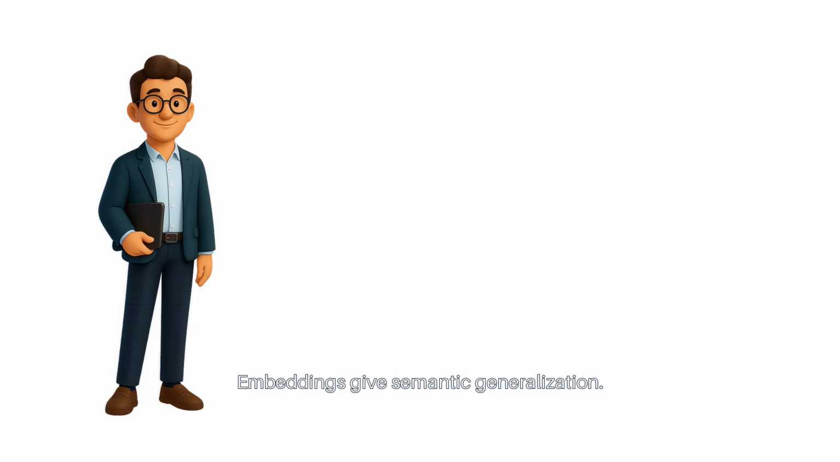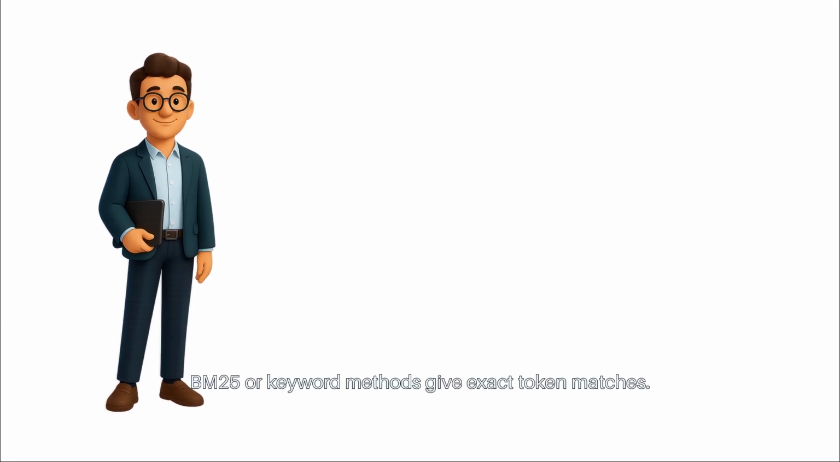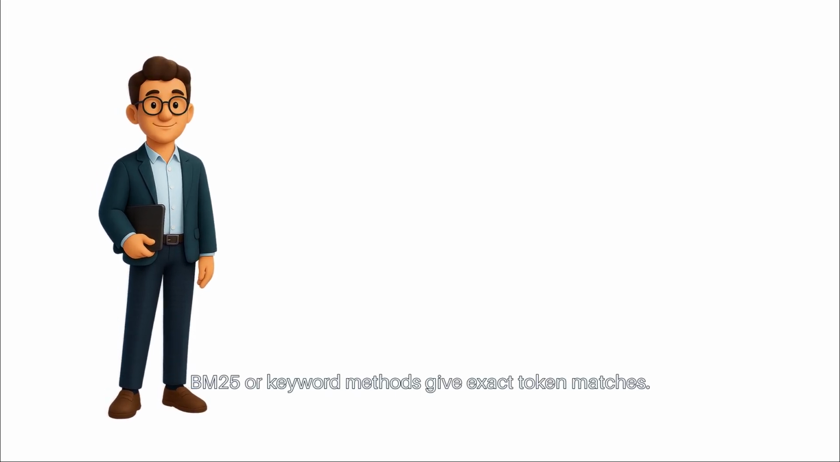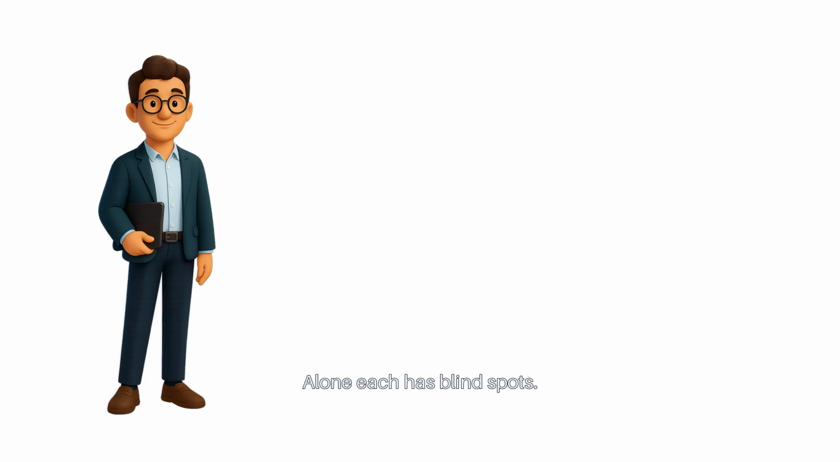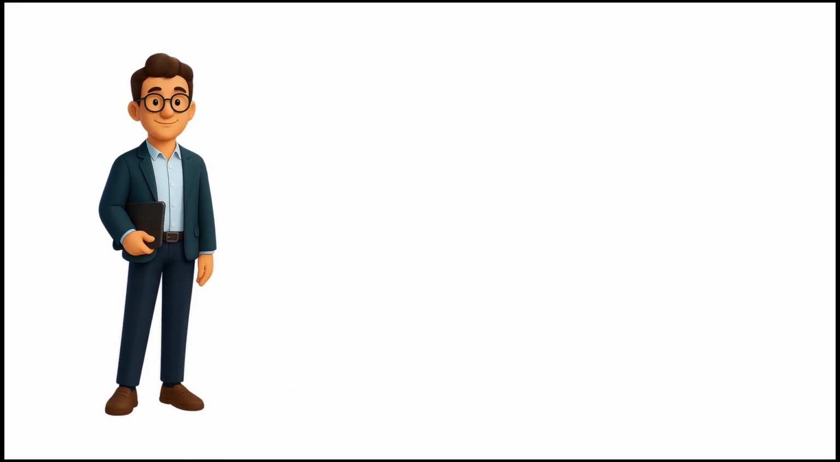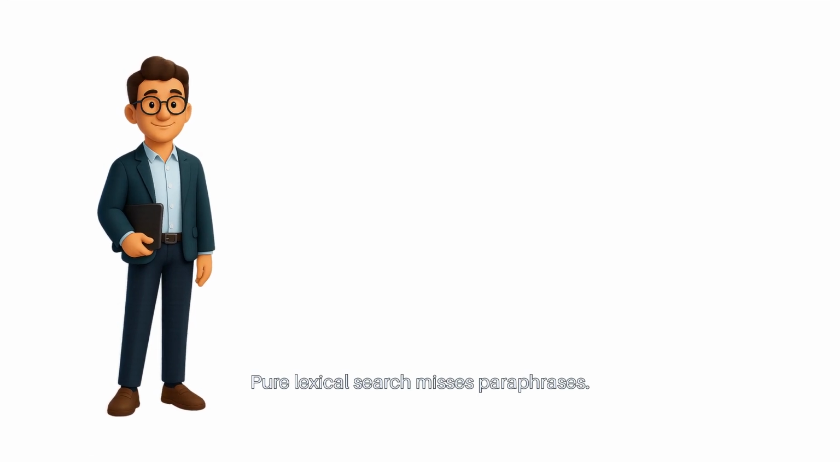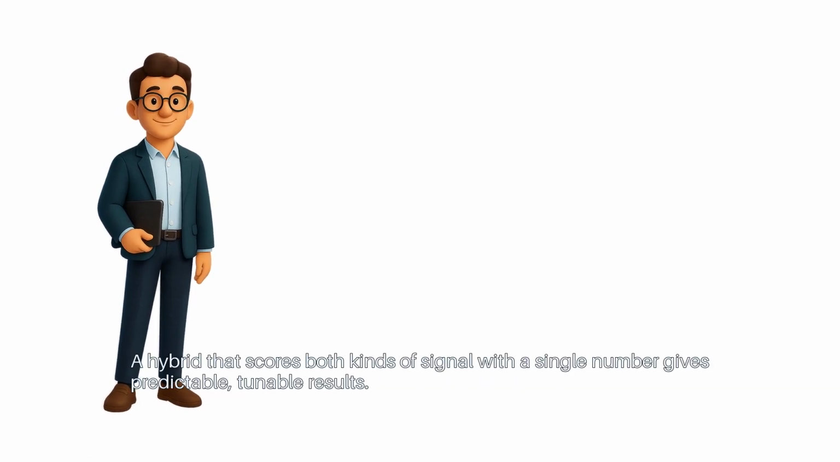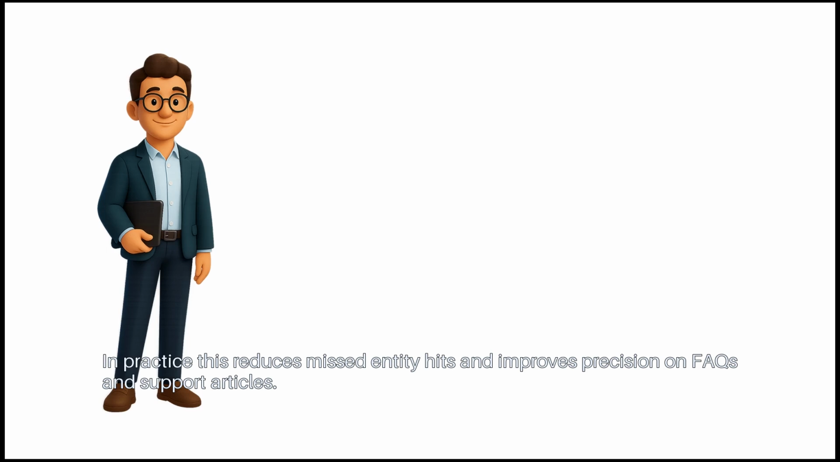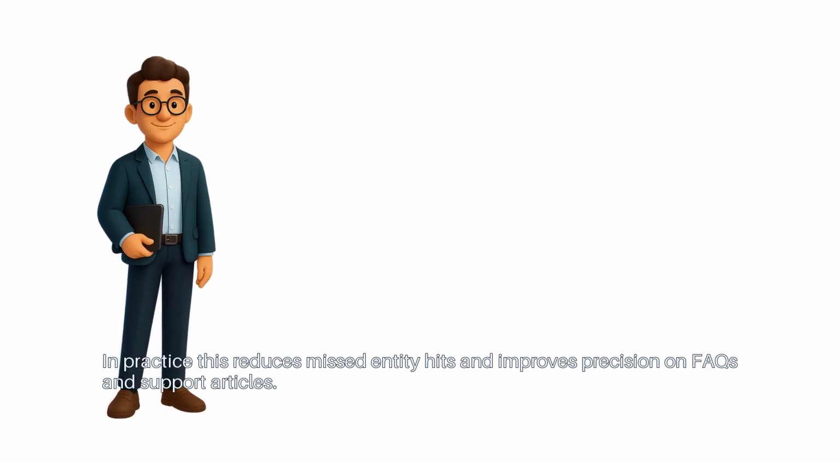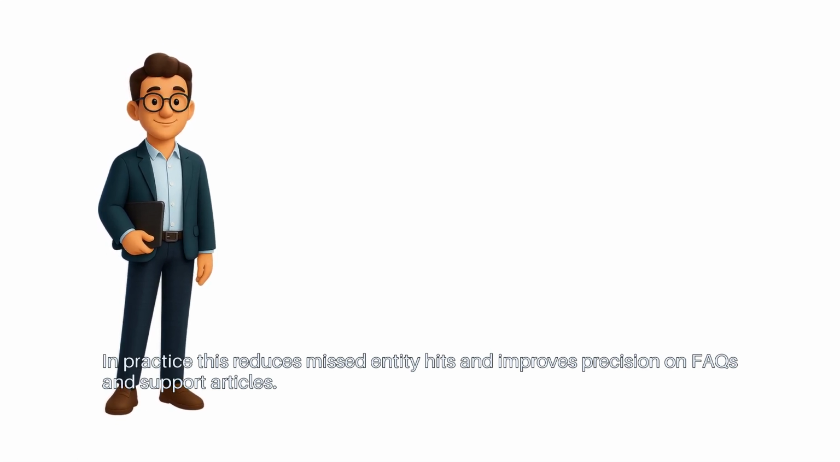Hybrid retrieval answers a common pain. Embeddings give semantic generalization. BM25 or keyword methods give exact token matches. Alone, each has blind spots. Embeddings may ignore uncommon names. Pure lexical search misses paraphrases. A hybrid that scores both kinds of signal with a single number gives predictable, tunable results. In practice, this reduces missed entity hits and improves precision on FAQs and support articles.